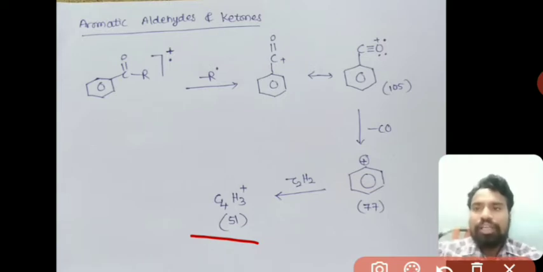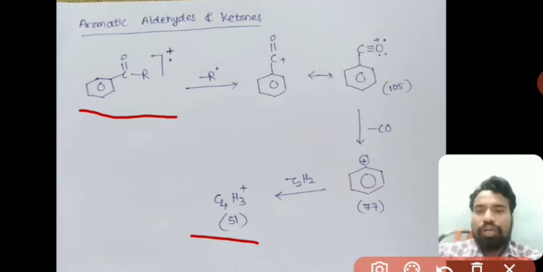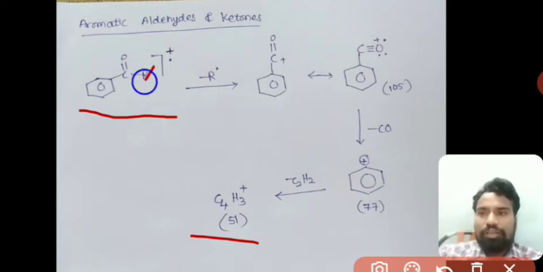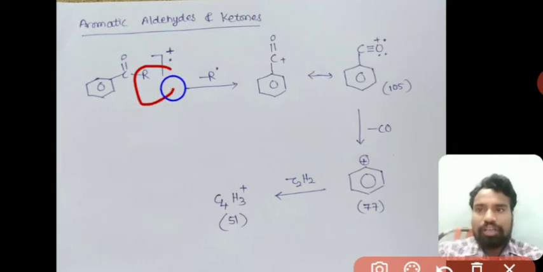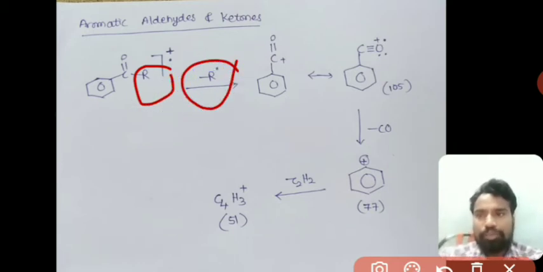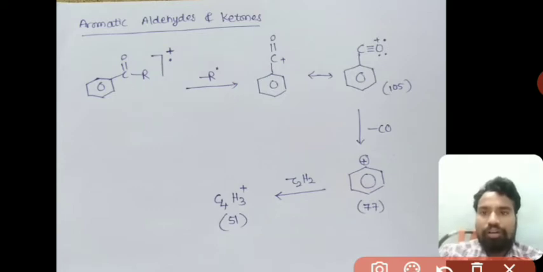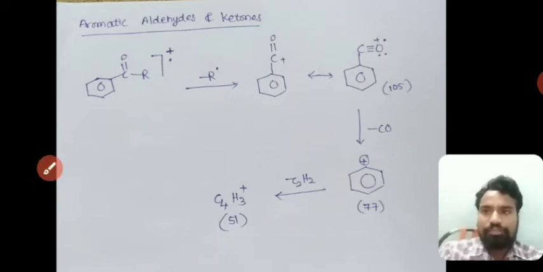Okay. The major thing here is that the alkyl radical is removed, not the phenyl radical. Whatever the R group, whether it is a smaller chain or a bigger chain, that R radical will automatically be removed. This is the important point in the case of fragmentation of aromatic aldehydes.